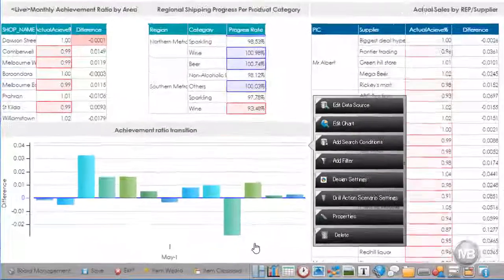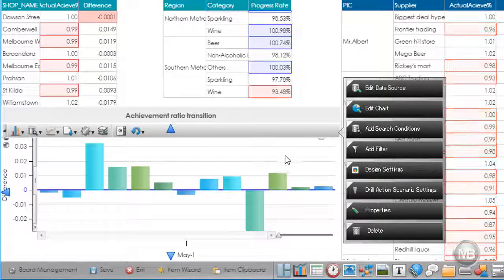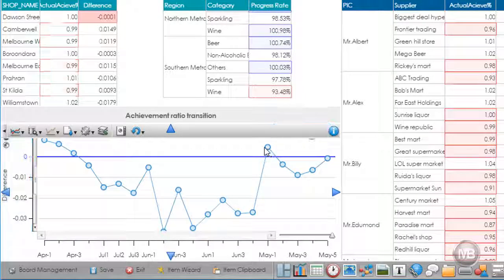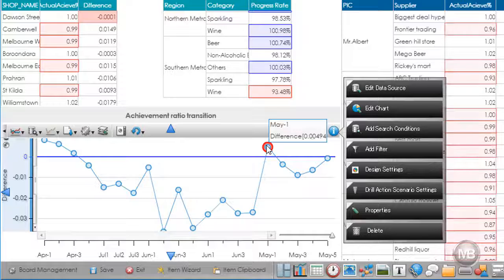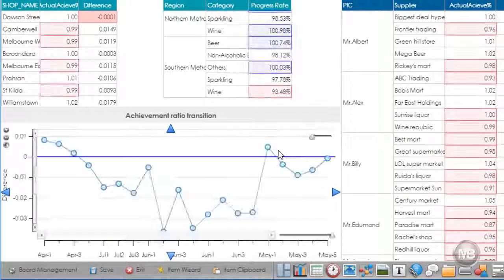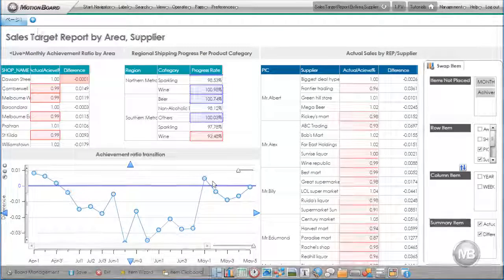Left-click once on the line graph to drill up. You will notice that left-clicking on this drillable point no longer performs a drill down action. Instead, to drill down, we need to right-click on the same area and choose Drill Down from the pop-up menu. To drill up, simply left-click on any area of the line graph.